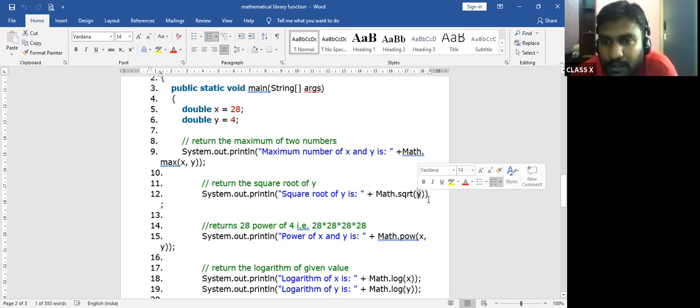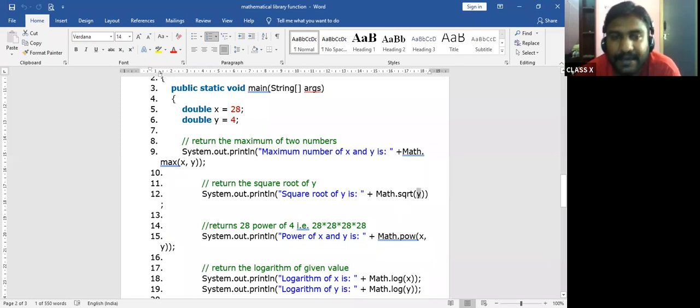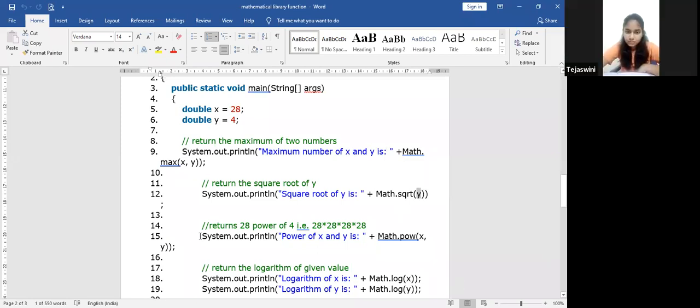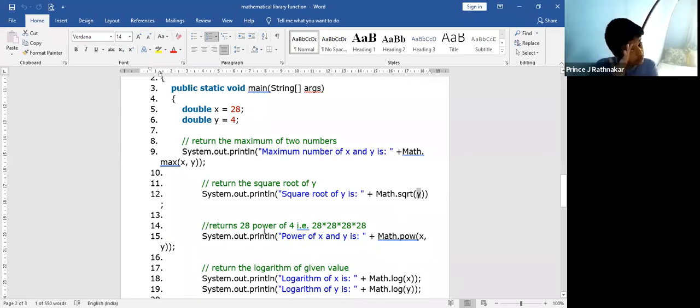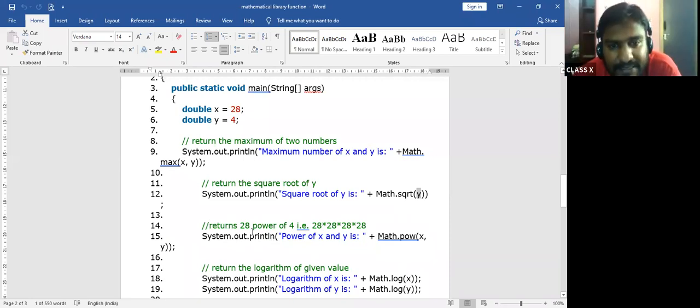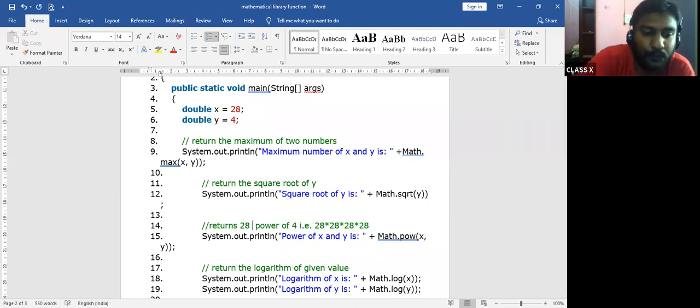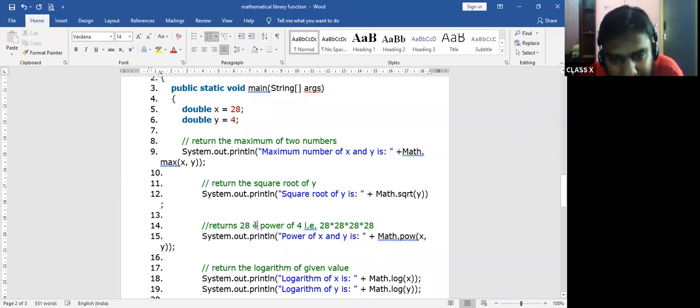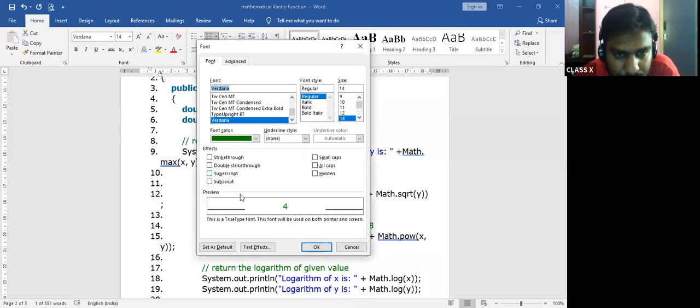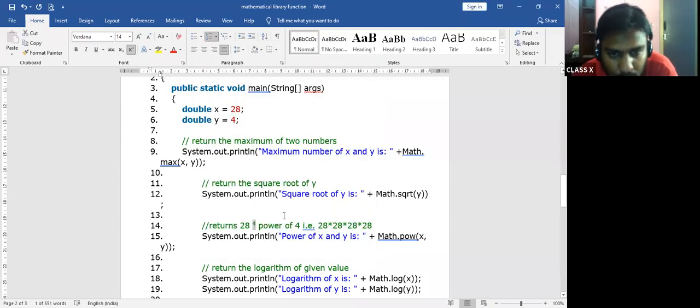Are you sure? Yes, sir. Okay, fine. So the first answer was 28 and the second answer is 2. Let us go to the next one. The next one is 28 power of 4. I'll write the 4 here and make it a superscript. So this is how 28 power of 4 will be, correct?